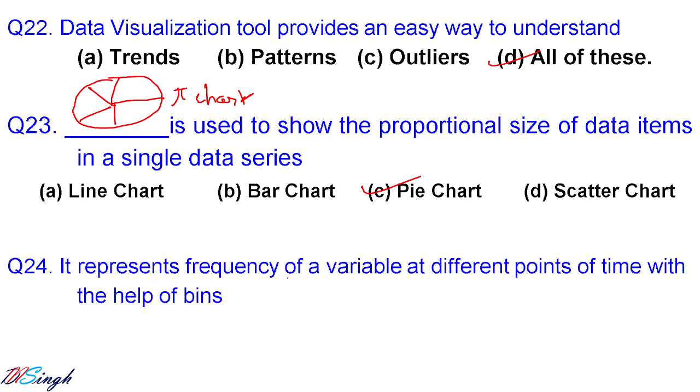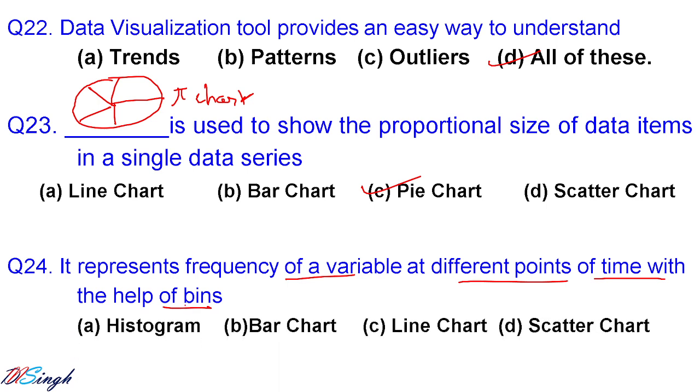It represents the frequency of a variable at different points of time with the help of bins. We can say it is a bar chart. At different points of time we are actually seeing the frequency. We are not seeing the frequency at continuous times.